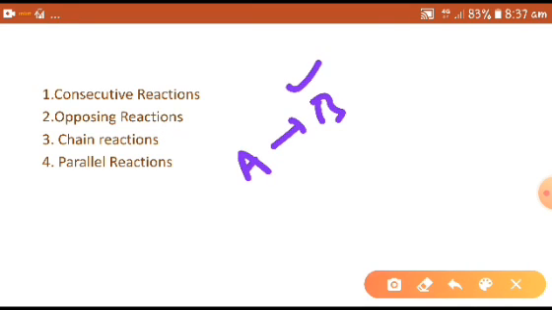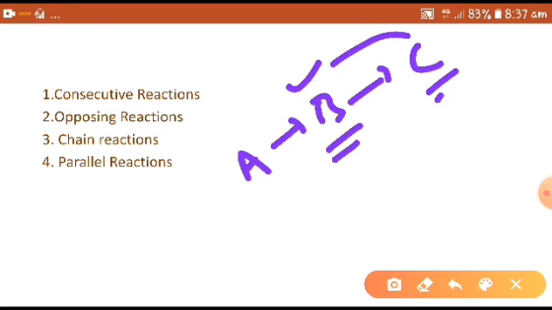B is the product of this reaction, and B is the initial material in this second reaction. So the product of one reaction is the initial material for the other reaction. Such types of reactions are called consecutive reactions.